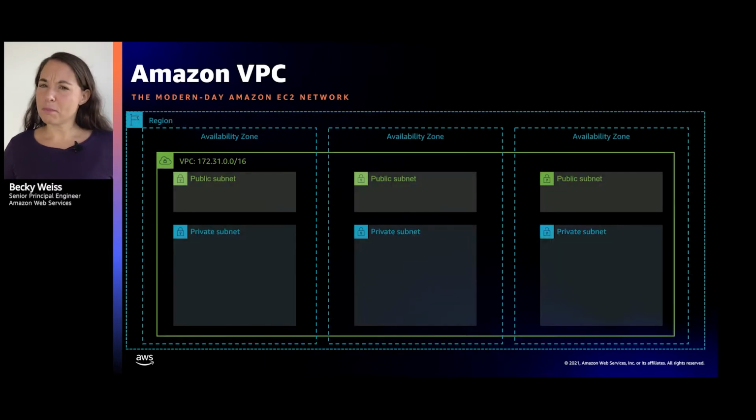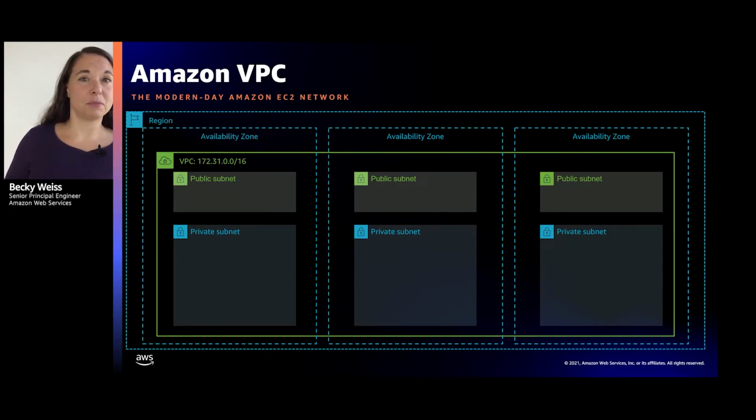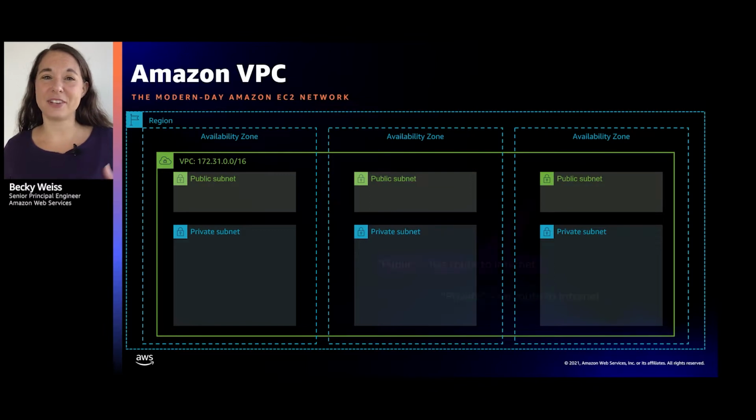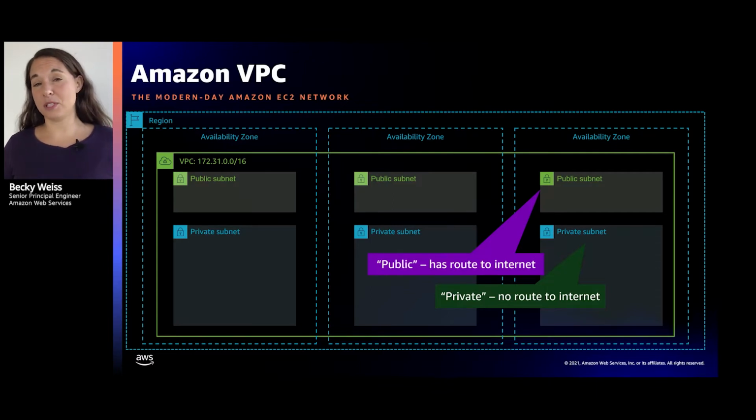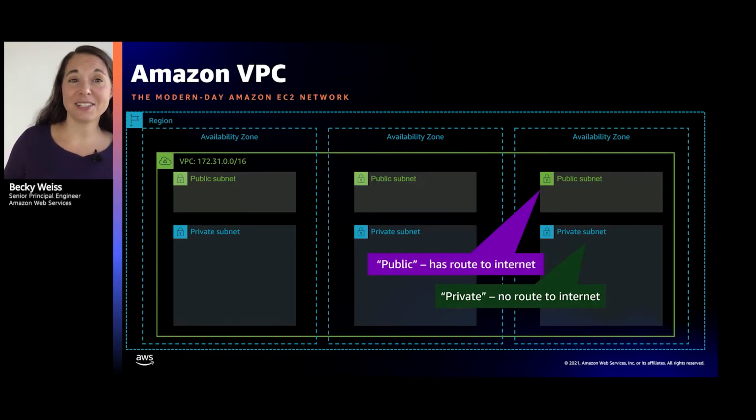Probably many of you have configured or looked at a virtual private cloud, or are certainly working within one that was set up by somebody else. And you know the way this thing is set up. It's a network where you get to decide what the IP address space is. You get to divide up that IP address space into subnets that live in one of our availability zones. Some of these subnets are public. Some of these subnets are private. If you're ever wondering what those words mean, beyond their colloquial meanings in English, our specific meaning is this: when you see us talking about public subnets, that means it has a route to the internet, and private subnets don't have a route to the internet.